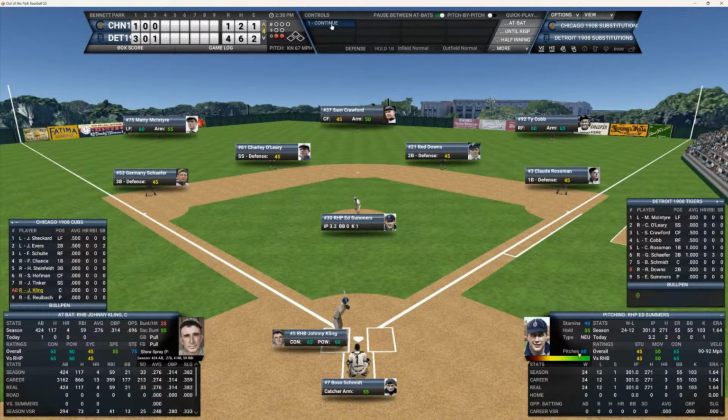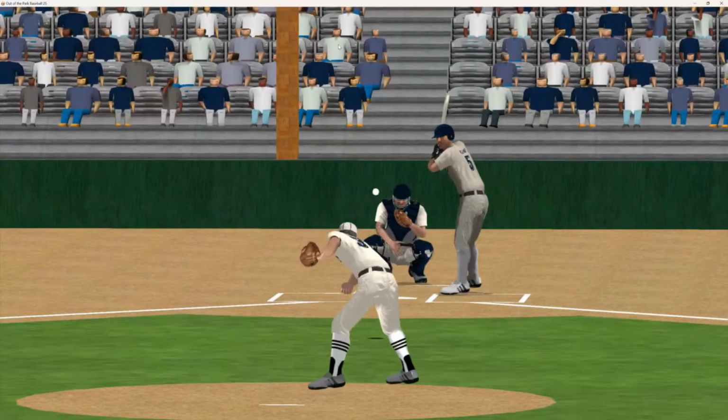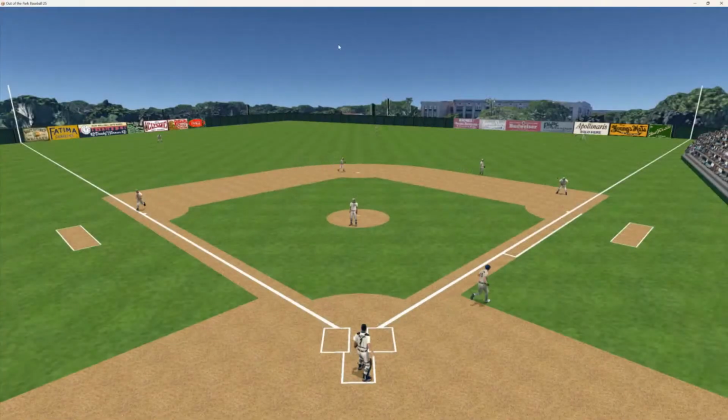Johnny Kling, can he keep this inning alive? Full count on him. And that ball is hit to right field. That's going to be at least a double. How big was that caught stealing now? And he's in there with a 2-out double.